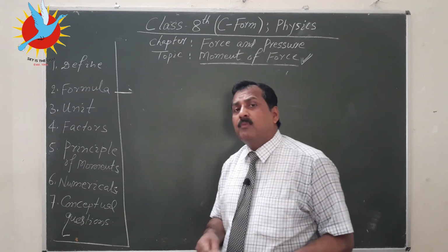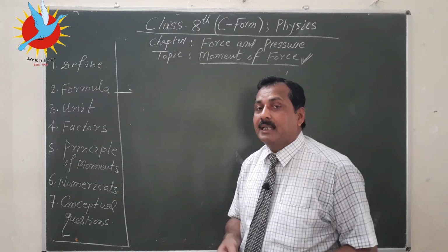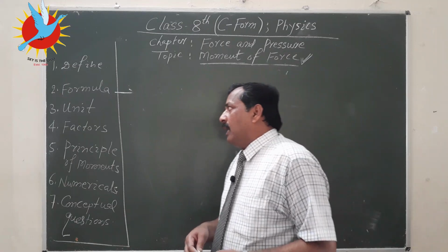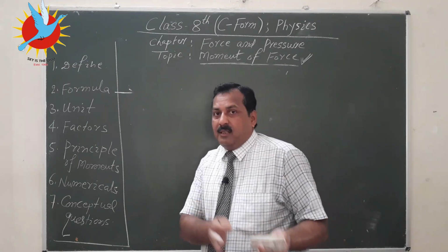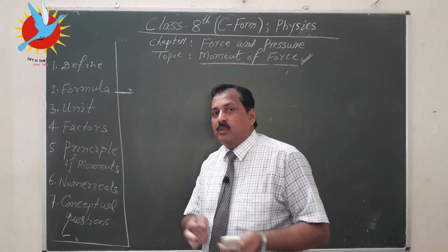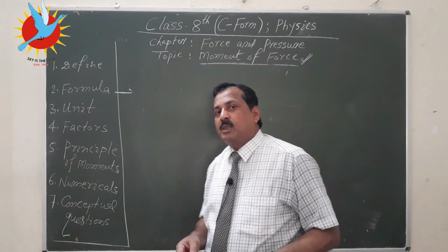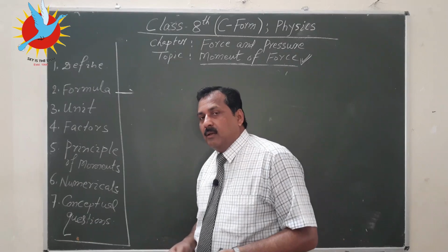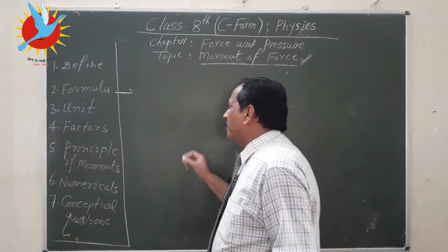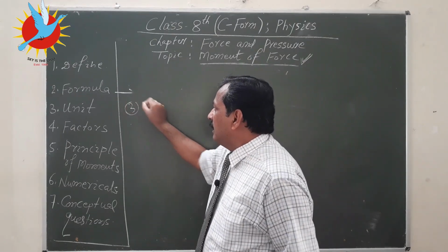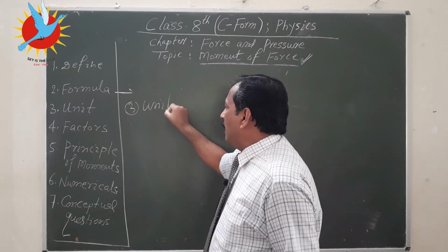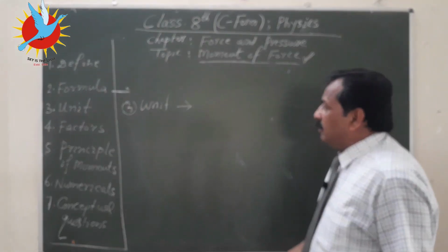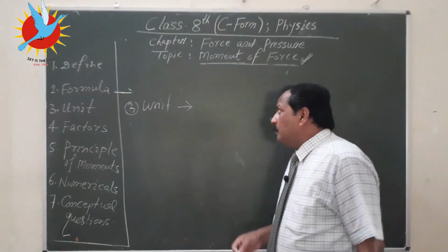Similarly, moment of force also should have a unit, so that we can express its magnitude, and we can understand this is a greater moment of force, this is a smaller moment of force. So we need to know about unit of moment of force. So third point is unit. Pay your attention, recapitulate the formula.